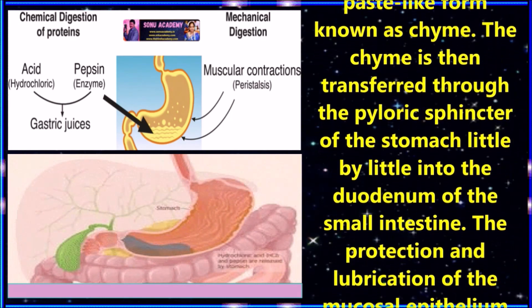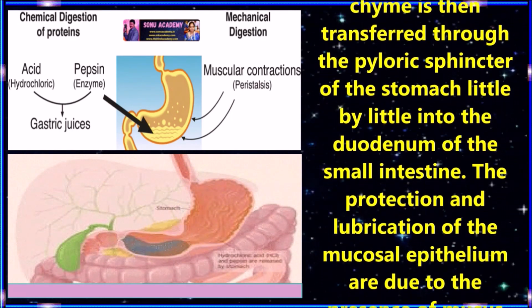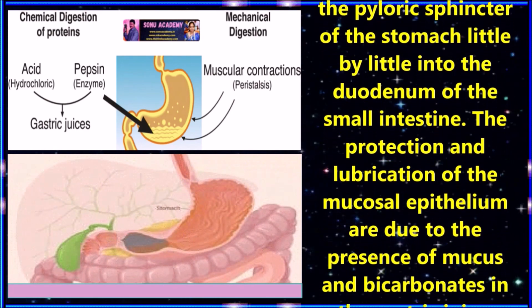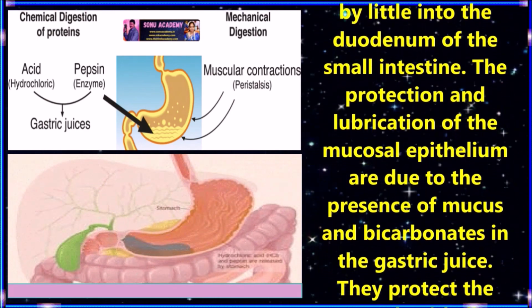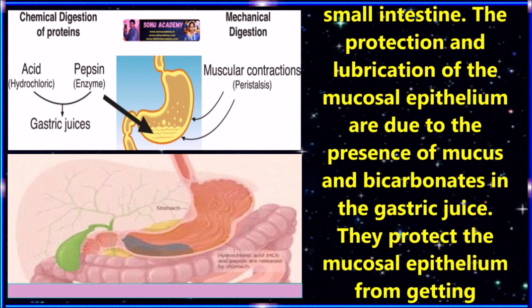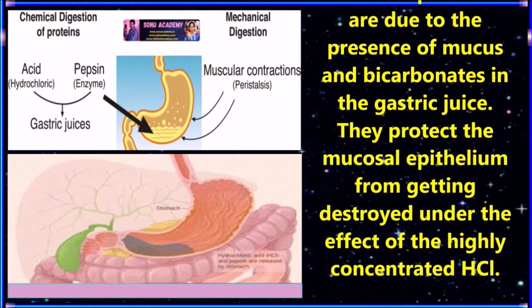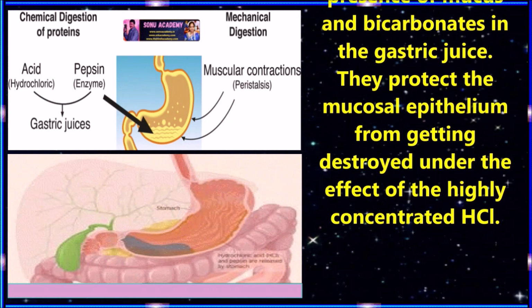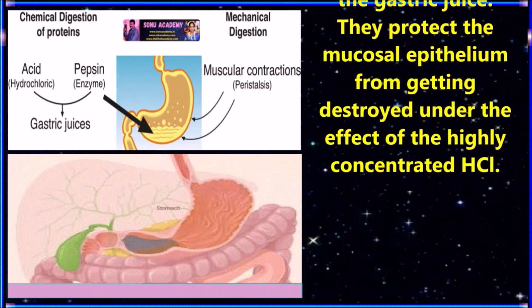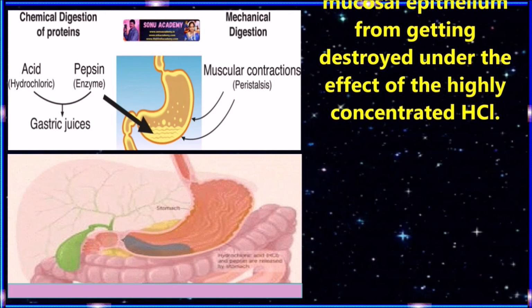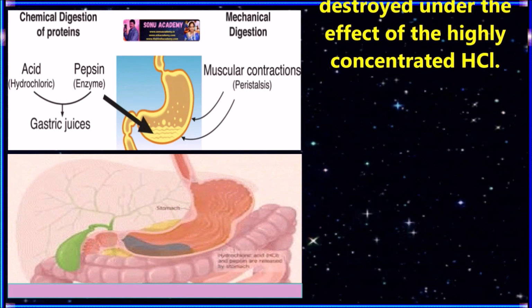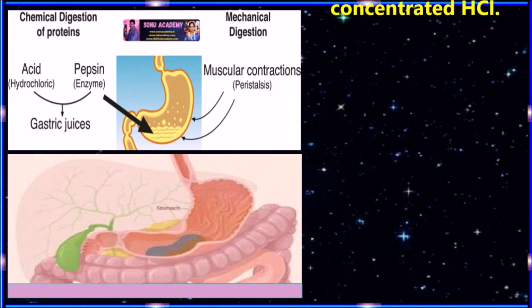The chyme is then transferred through the pyloric sphincter of the stomach little by little into the duodenum of the small intestine. The protection and lubrication of the mucosal epithelium are due to the presence of mucus and bicarbonates in the gastric juice. They protect the mucosal epithelium from getting destroyed by the highly concentrated HCl.